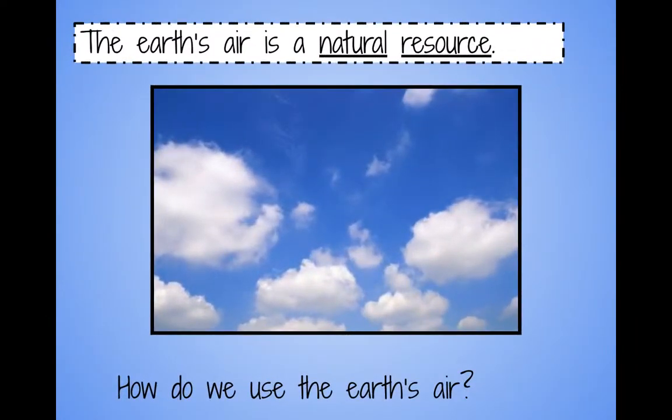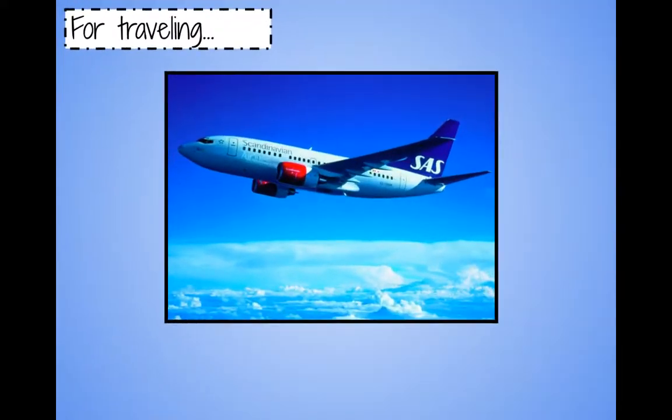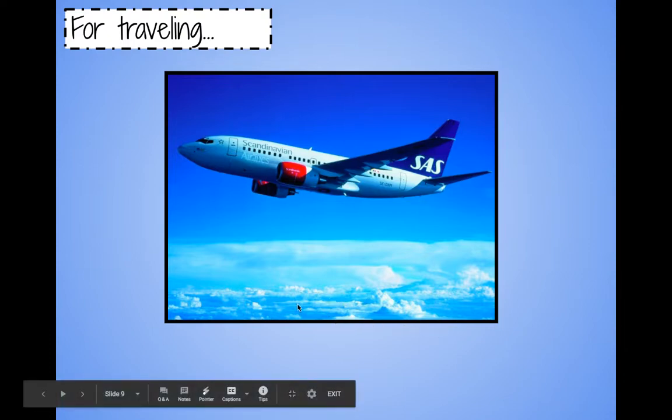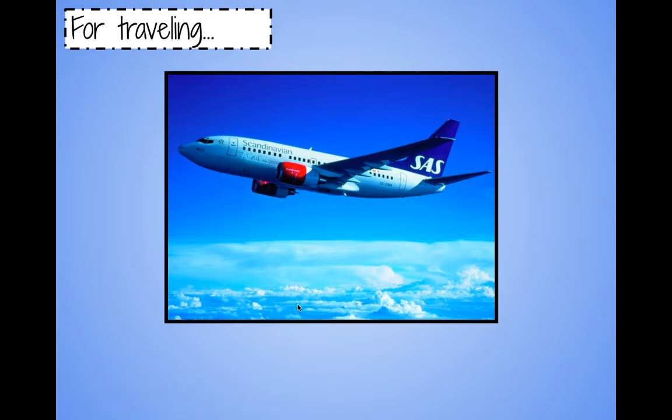The Earth's air is a very important natural resource as well. Think about how we use the Earth's air. One way that we use air is for traveling. You see a picture here of a plane. Without the air, we would not be able to travel by plane to get us from one place to another. Now, this is very important when you're traveling long distances.